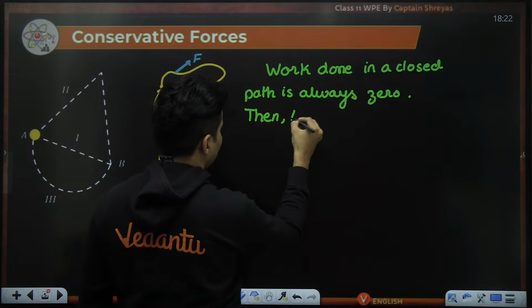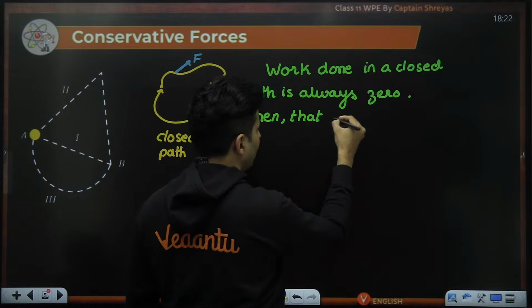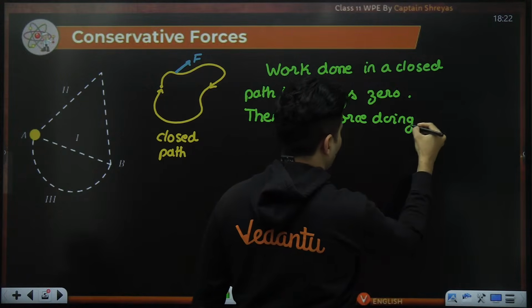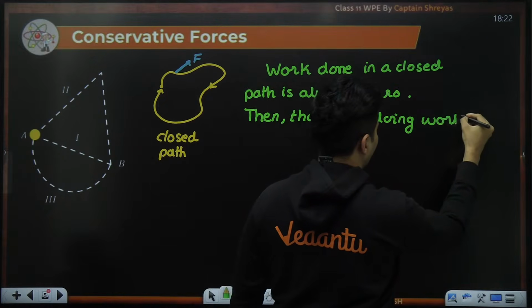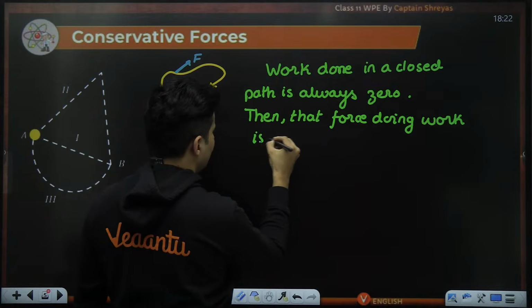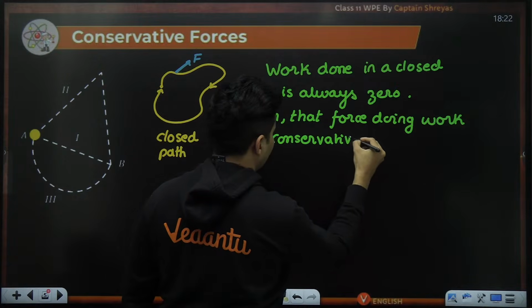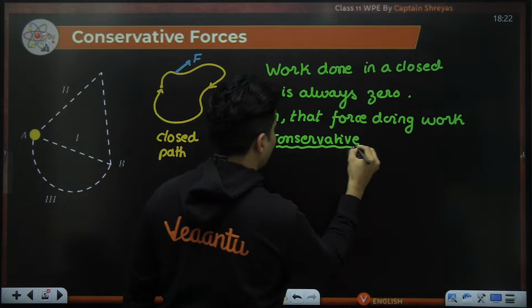Then that force which is doing the work is conservative in nature. That is very, very important.